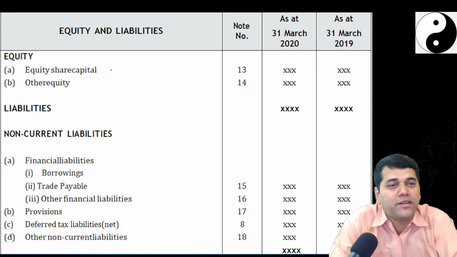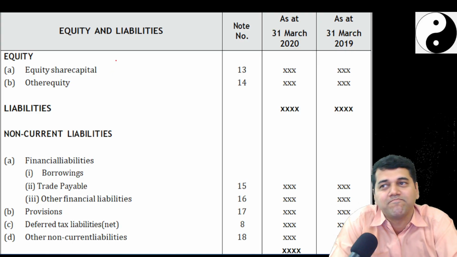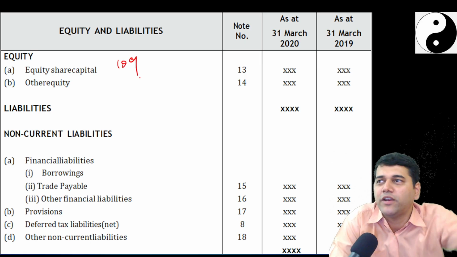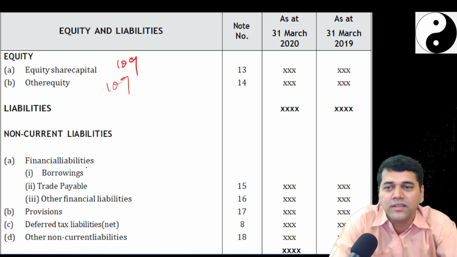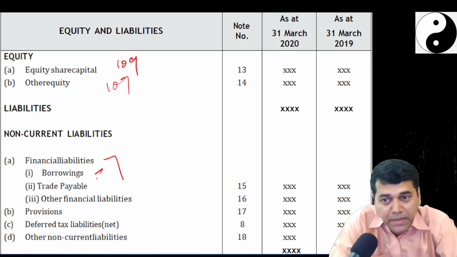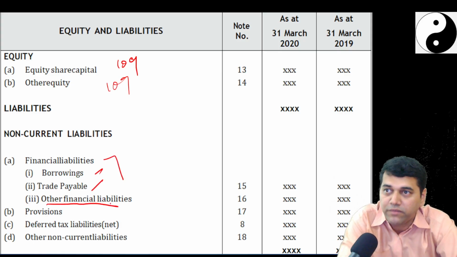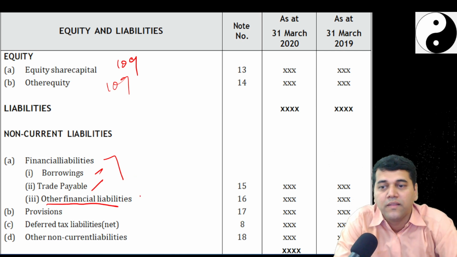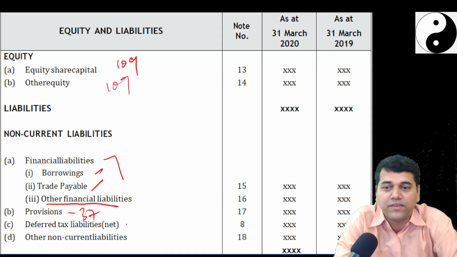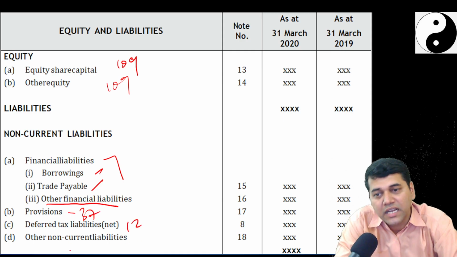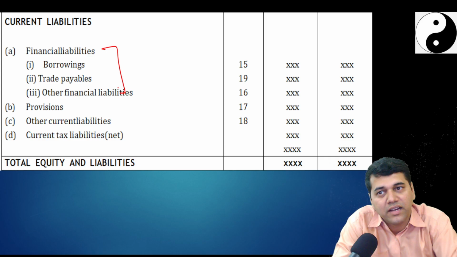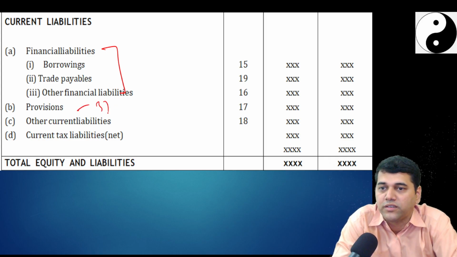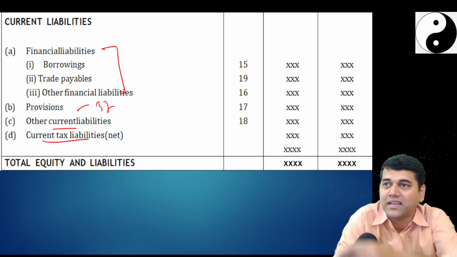I'll go to the equity share capital. It's liability or equity, no? Other equity, balancing figure. Financial liabilities, we know that: trade payable, other financial liabilities. That's why we were all doing this other financial liability there. Provisions 37, deferred tax 12, other non-current. We don't say other non-financial. Financial borrowings again under current liabilities, same story. Provisions also 37, other current liabilities, current tax liabilities. That's why current tax liabilities we have shown last.